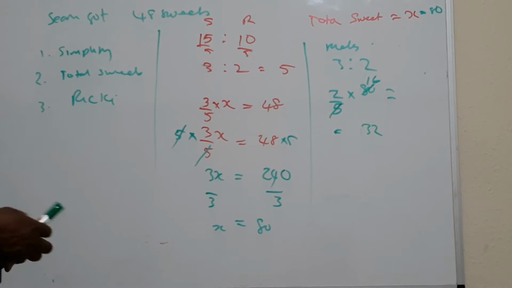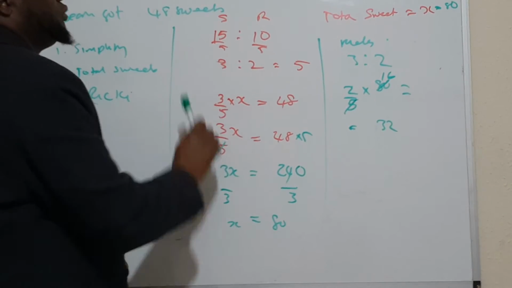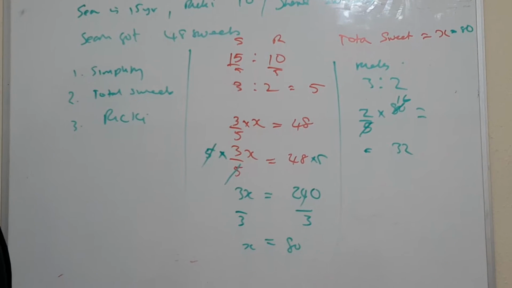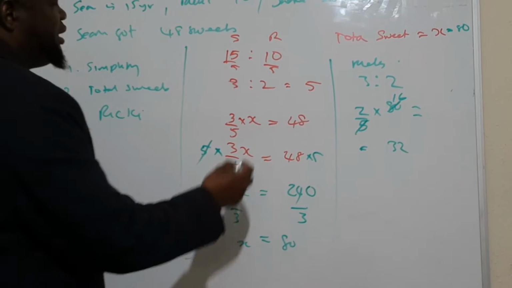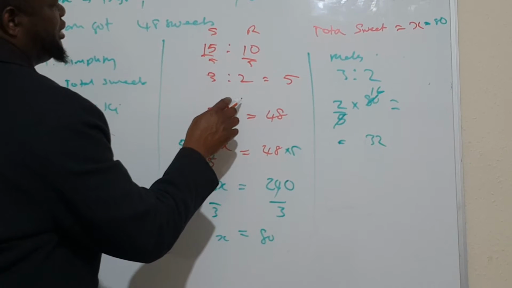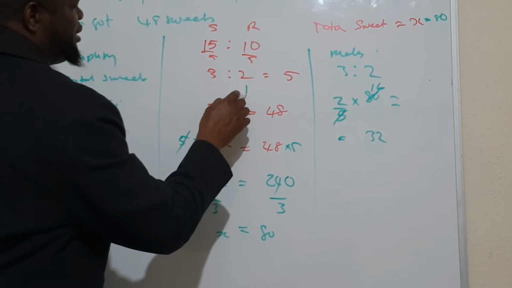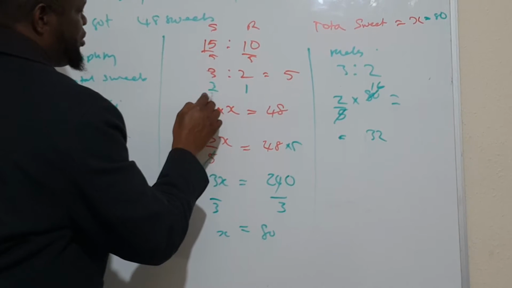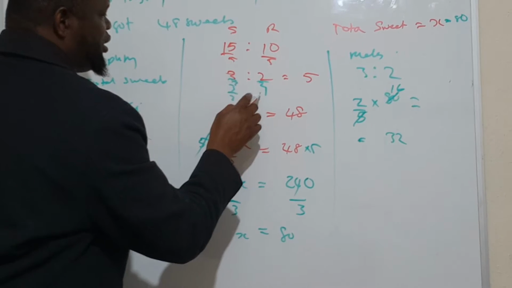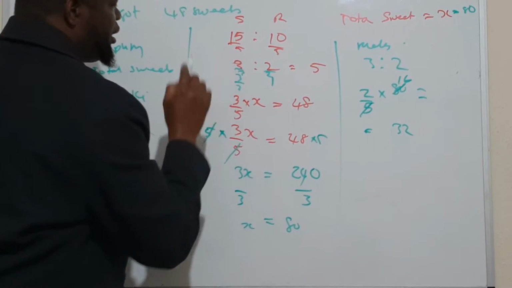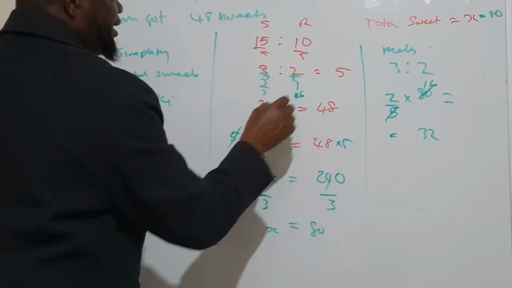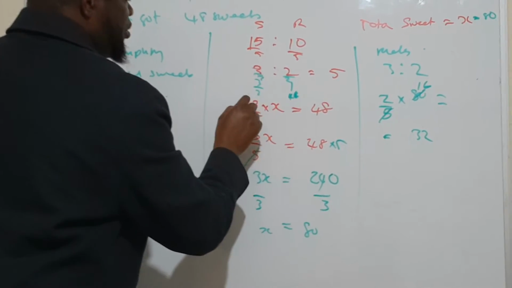Another way is finding the unit ratio. So if he got 2/5, if this is 1, then this one will get 3/2, because you divide both sides by 2. So 2 divided by 2 is 1, and he will get 3/2. So if he got 48, how much will this guy get?